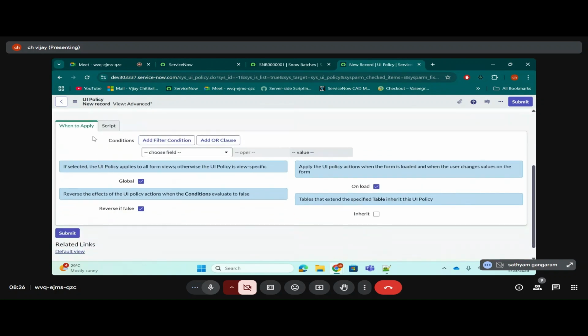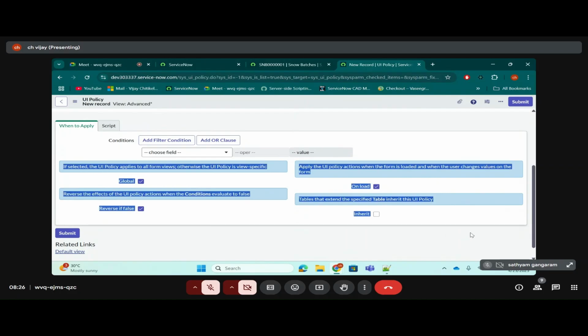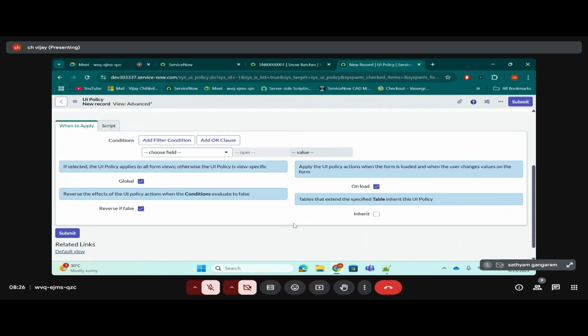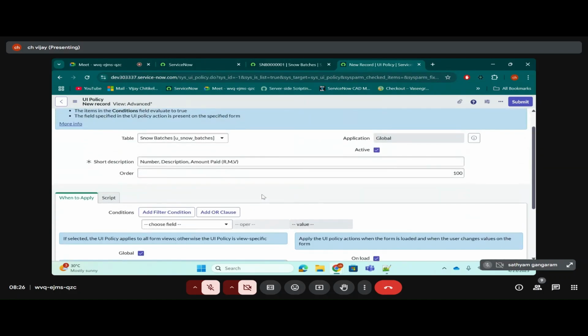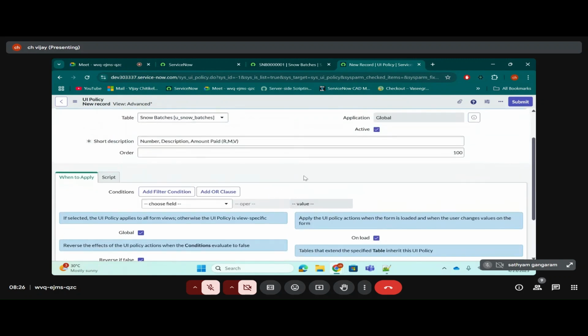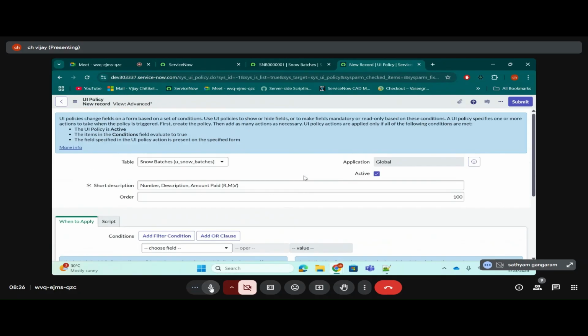So, is there any condition here? No condition. In this scenario, there is no condition. I told you I'm going to tell you two scenarios, without condition and with condition. First scenario will be an easy one without condition. We'll cover each and every checkbox that you are seeing here, but in the next scenario, not this scenario. Do you see any option to make a field mandatory, read only, and visible in this form? No, you won't see any option.